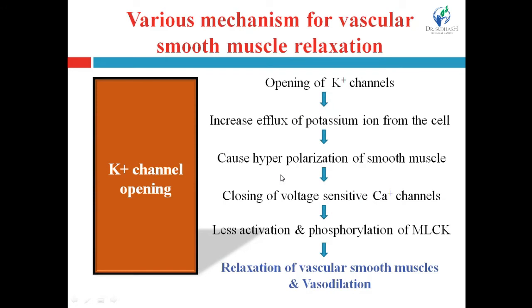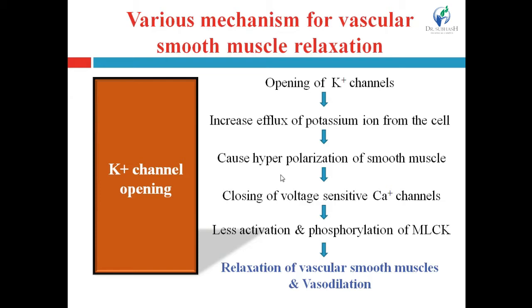myosin-P, that is myosin phosphate, and then myosin phosphate, that is activated myosin, can bind with the actin and cause the contraction. But here, due to less availability of the calcium ion within the cell, this MLCK cannot get phosphorylated, cannot get activated, and that's why it cannot activate the protein myosin.